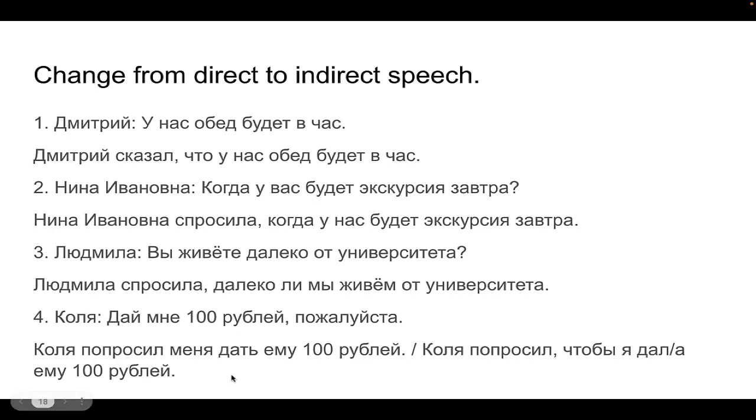Коля попросил меня дать ему 100 рублей. Here's our first way of doing it. He asked me to give, so infinitive. Or the second way of doing it, Коля попросил, чтобы я дала ему 100 рублей. He asked that I give him 100 rubles. And of course, because of чтобы, we need past tense.